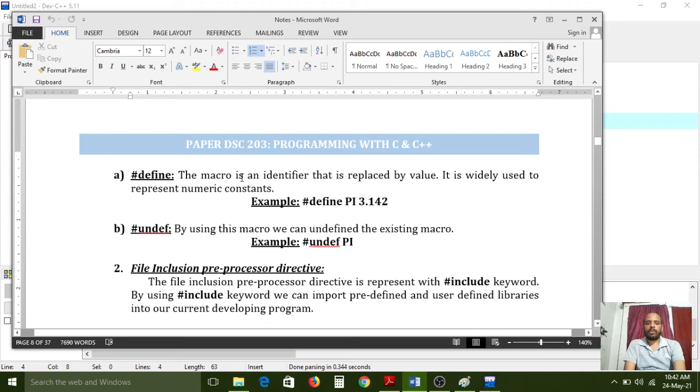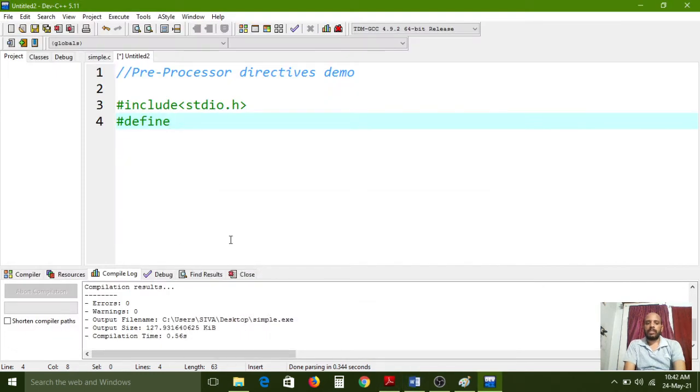Hash define. The macro is an identifier that is replaced by a value. It is widely used to represent numeric constants. For example, pi is the value. If you want to maintain fixed values in your program, which cannot be changed during a single execution, then for that type of constant, hash define is very useful.